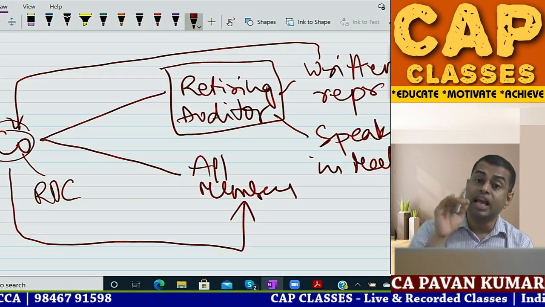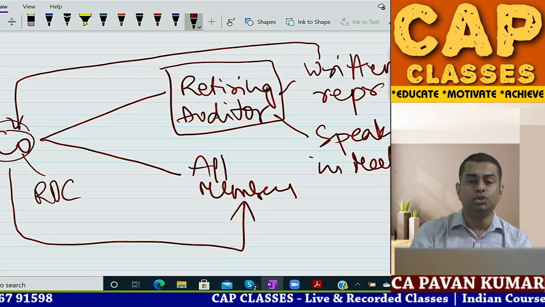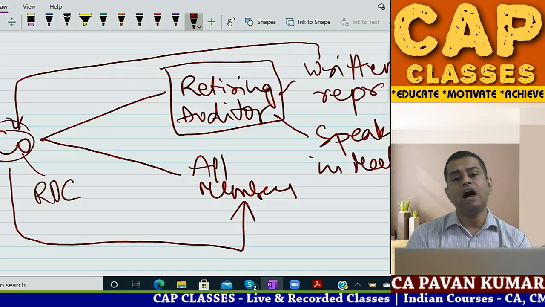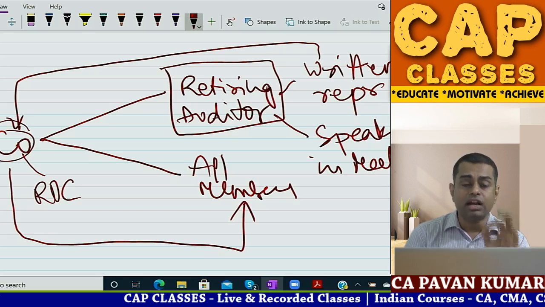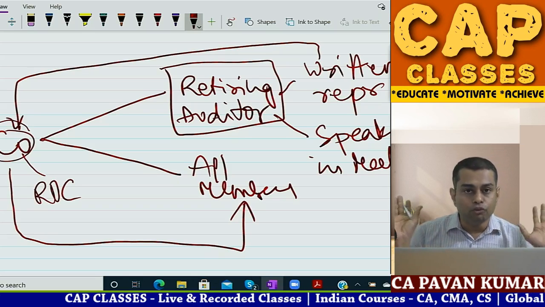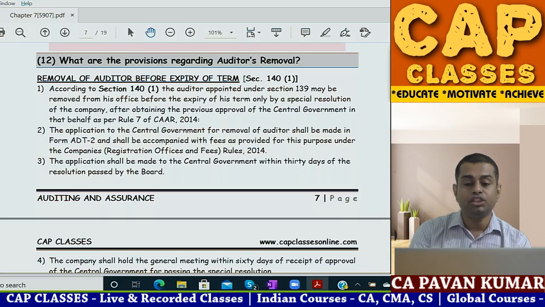Then shareholders came for the meeting. In that meeting, they passed a special resolution. Before passing the special resolution, the auditor has a right to speak. After considering all these things, shareholders passed a special resolution. The auditor is removed. That is all. That is the procedure given here.